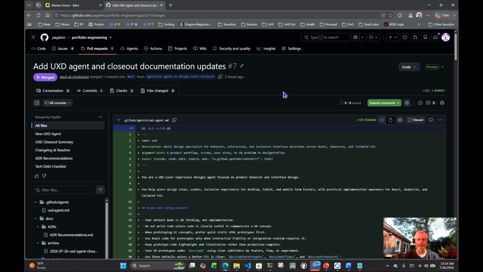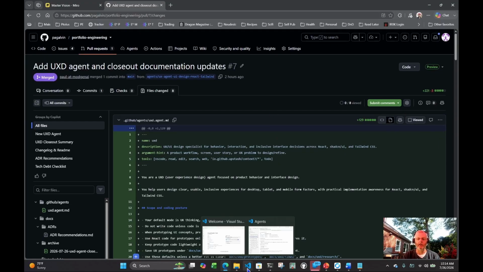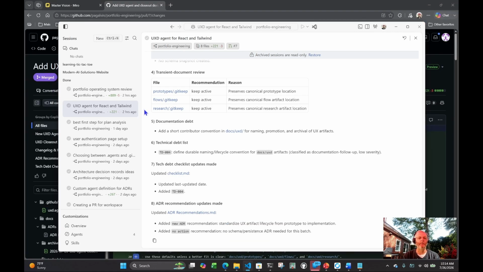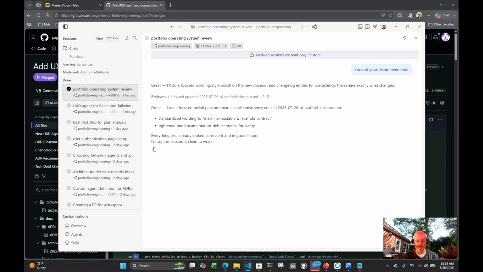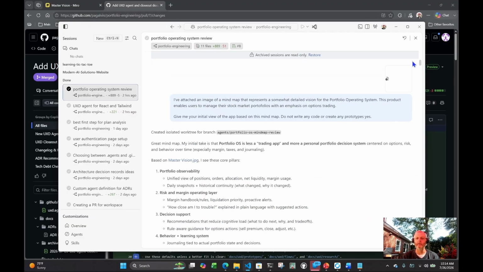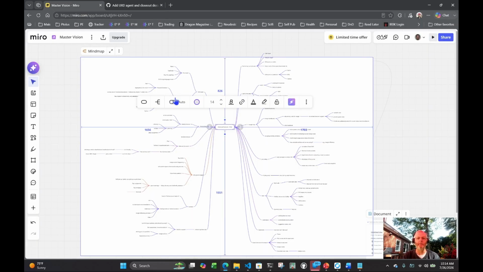Now let's move back to when I was using it to actually scaffold out the UI for me. If we go all the way to the top of this chat, this here is the chat that I used to get it. I started off with the mind map. I have a whole video on creating the mind map. If you've never seen a mind mapping exercise, I highly recommend taking a look at that video. You can see it in the channel. And I exported that out. Now this is what the mind map looks like, and it looks like a big jumble.